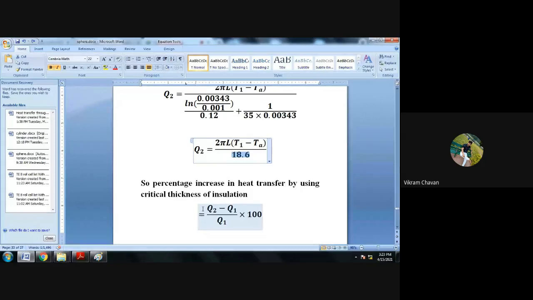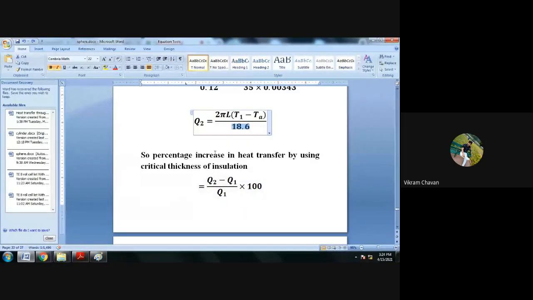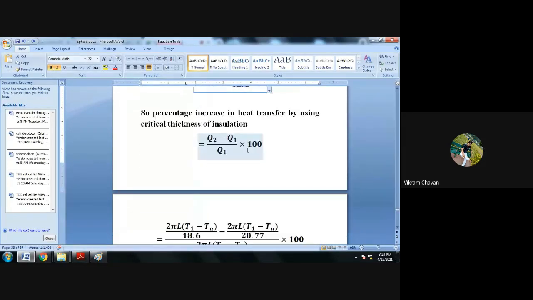Write down: the percentage increase in heat transfer by using critical thickness of insulation is equal to Q2 minus Q1 divided by Q1, multiplied by 100. Q2 we have determined as 2 pi L (T1 minus TA) divided by 18.6, and Q1 is 2 pi L (T1 minus TA) divided by 20.77.